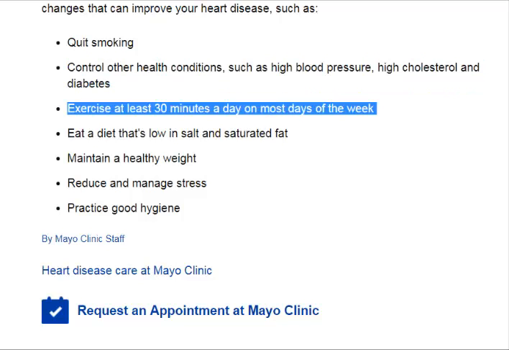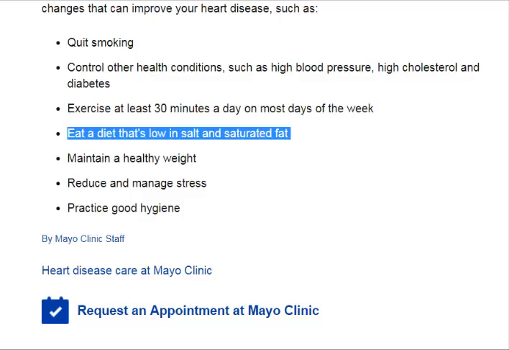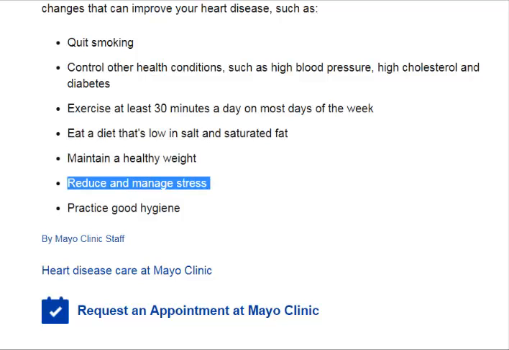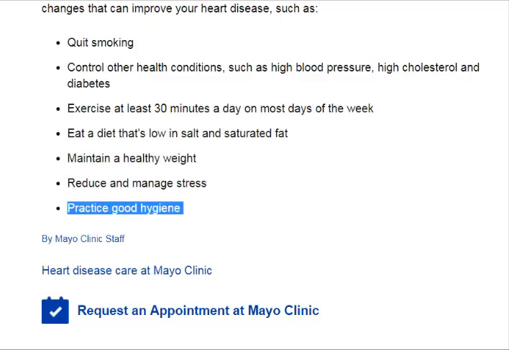exercise at least 30 minutes a day on most days of the week, eat a diet that's low in salt and saturated fat, maintain a healthy weight, reduce and manage stress, practice good hygiene.